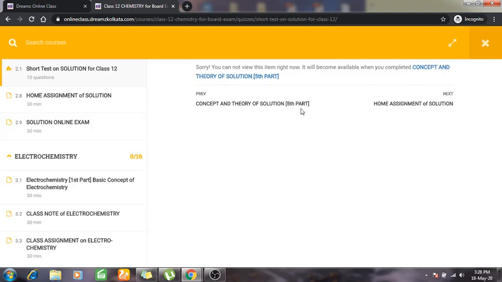You have to complete all the previous lessons, and whenever you are at this stage, you have to give the exam. The exam has a pass mark. Suppose the pass mark is 40%, and you have to get this 40%. Otherwise, you cannot move to the next lesson. And we will give you another chance. If you fail in the first attempt, you can give another attempt.